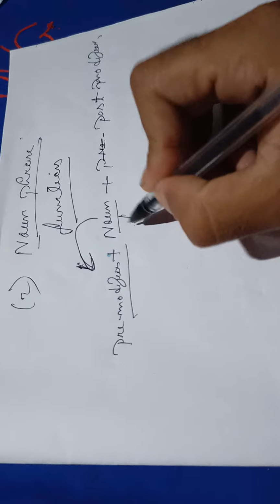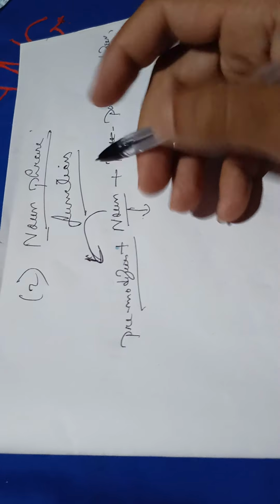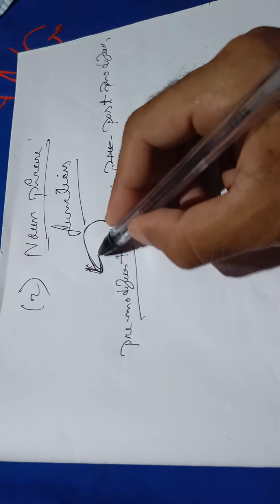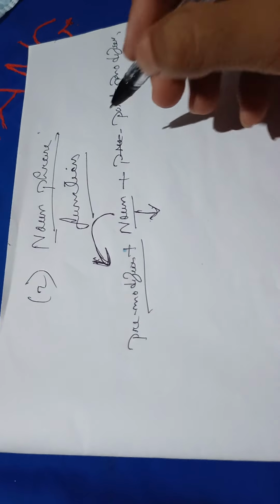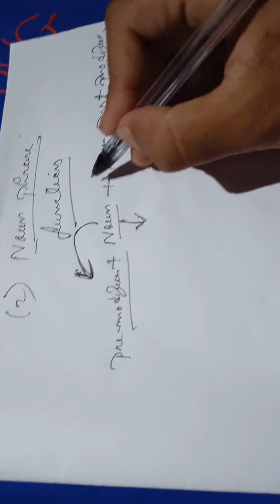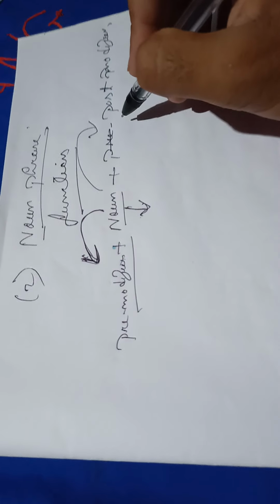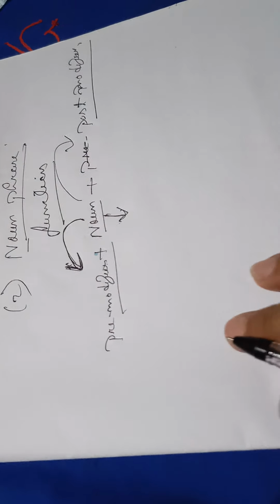Head word means the noun. In a noun phrase the head word must be a noun, right? The word placed before the head word is called a pre-modifier, and the word added after the head noun is called a post-modifier.